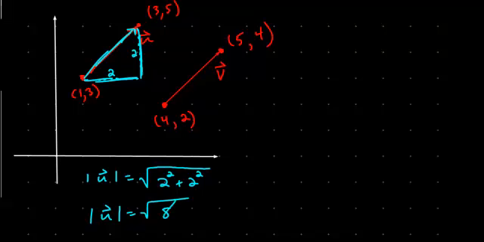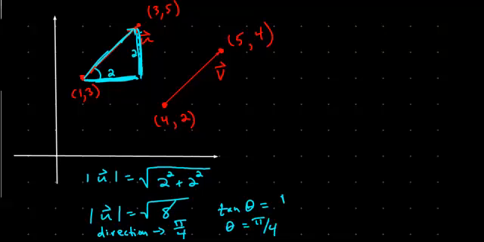Okay, and the direction, if we look at it, we would need this angle here. And so if this is over 2 and that's up 2, we know that's going to be pi over 4. And if we wanted to get it, we would just say the tangent of theta equals 2 over 2, so equals 1, so theta equals pi over 4. Okay?